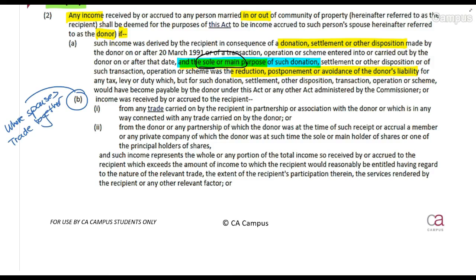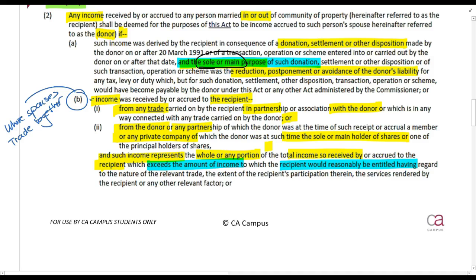So they say, if income was received by the recipient from any trade carried on by the recipient in partnership with the donor, or from the donor in any partnership of which the donor was at such time a member, or any private company where the donor was the sole or main holder of shares, and such income represents the whole or any portion of the total income so received by or accrued to the recipient, which exceeds the amount of income to which the recipient would reasonably be entitled, having regard to the nature of the relevant trade.